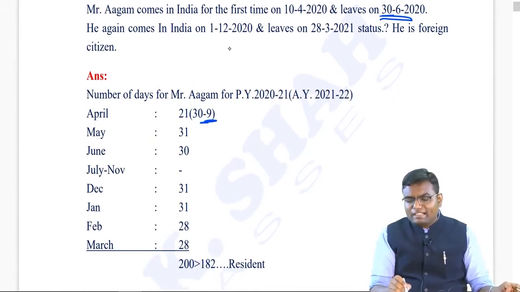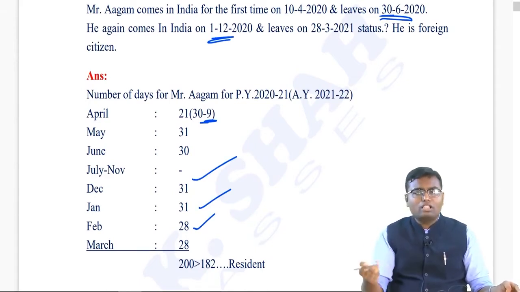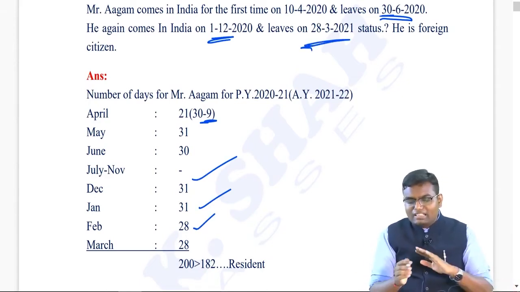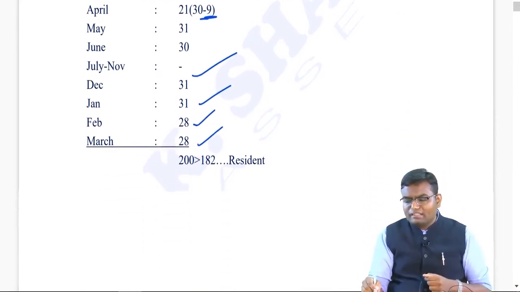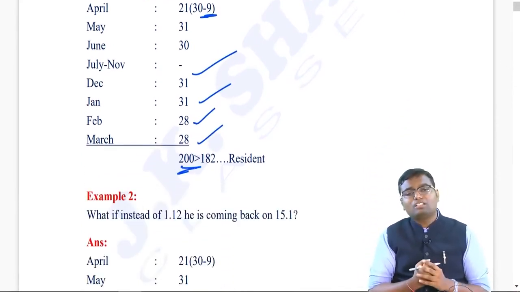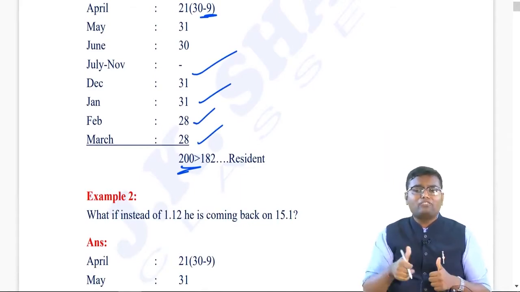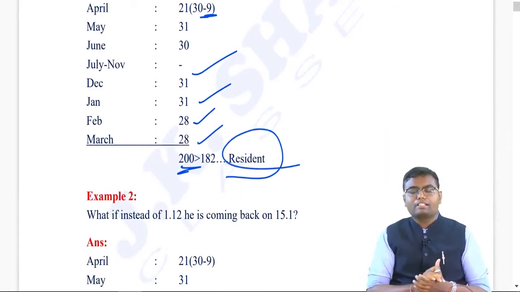Now he came directly on 1st December. So December total 31, January 31, February 28 because 21 is not a leap year. On 28th March he is leaving India, so total days will come to 28. Do the total of all the days, it will be 200 days, which is more than 182. The person satisfied the first basic condition, he becomes resident.